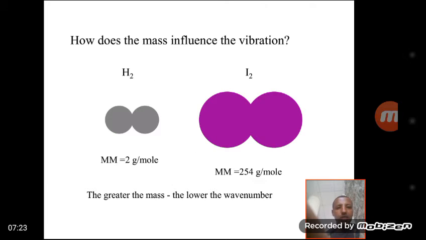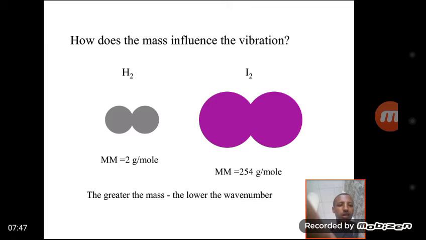As you can see in this picture, hydrogen has a molecular weight of 2 grams per mole, and iodine has 250. The greater the mass, the lower the wave number, because wave number is directly related to the frequency of the vibrating atom.